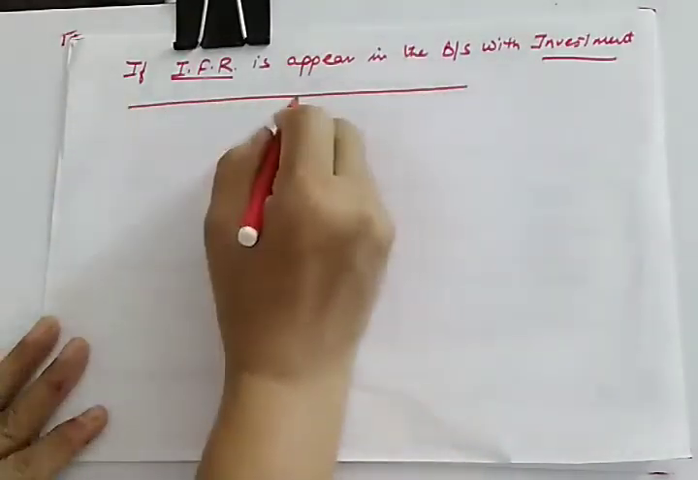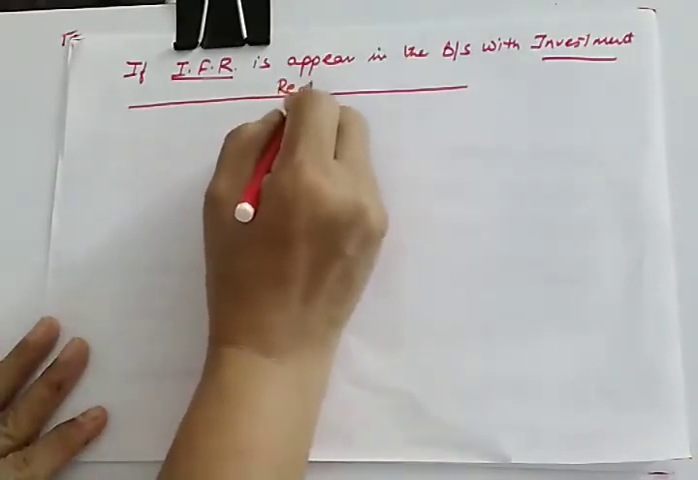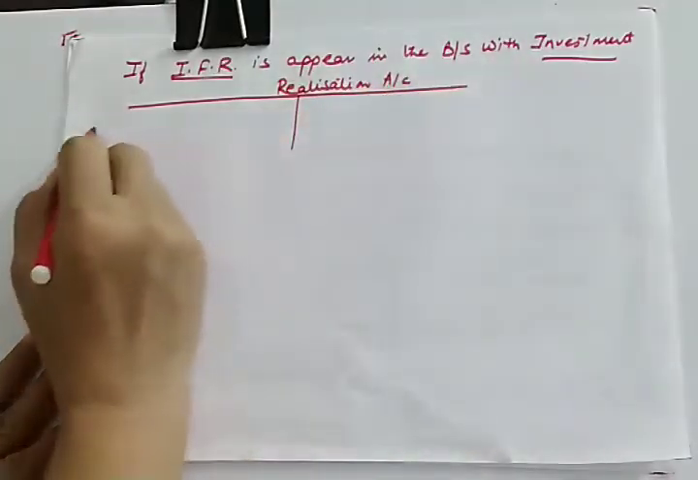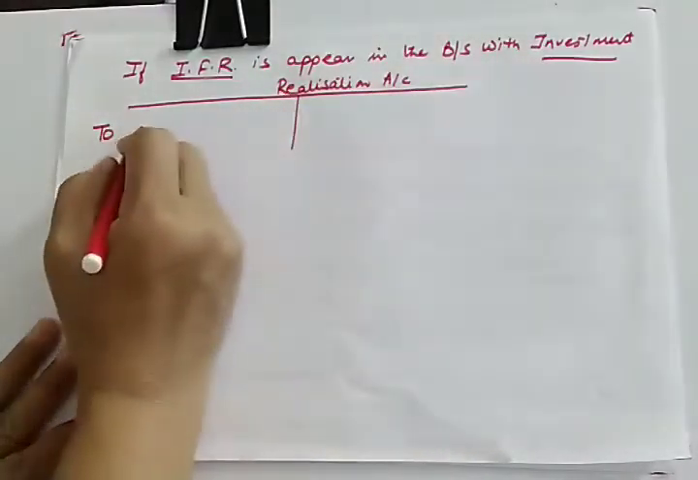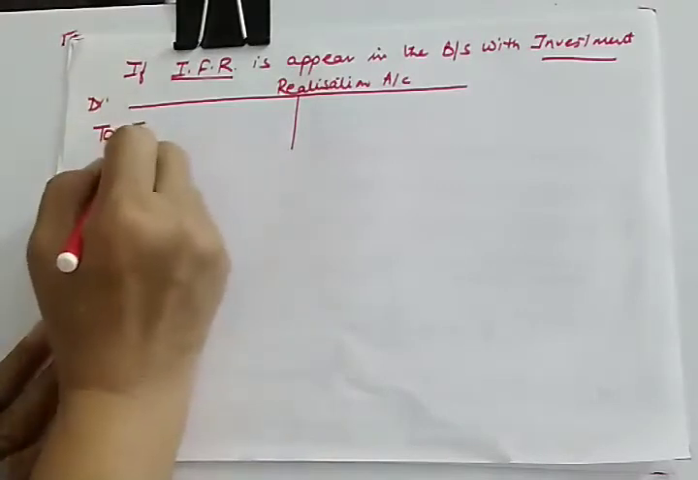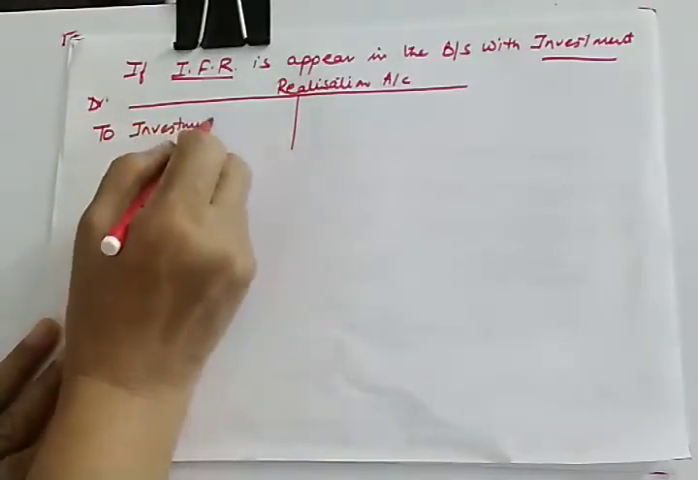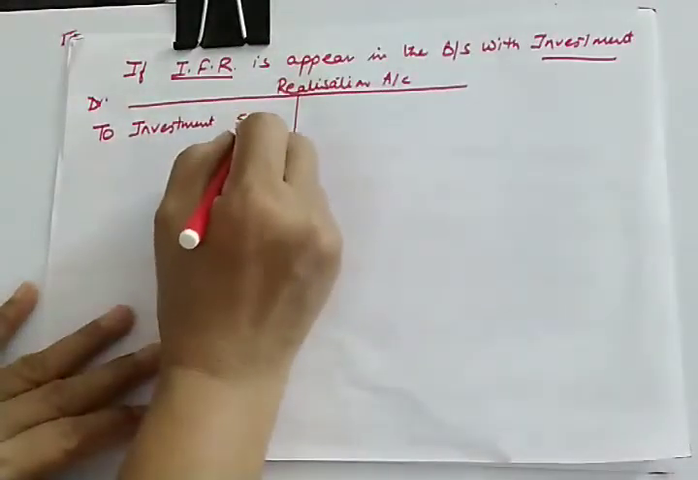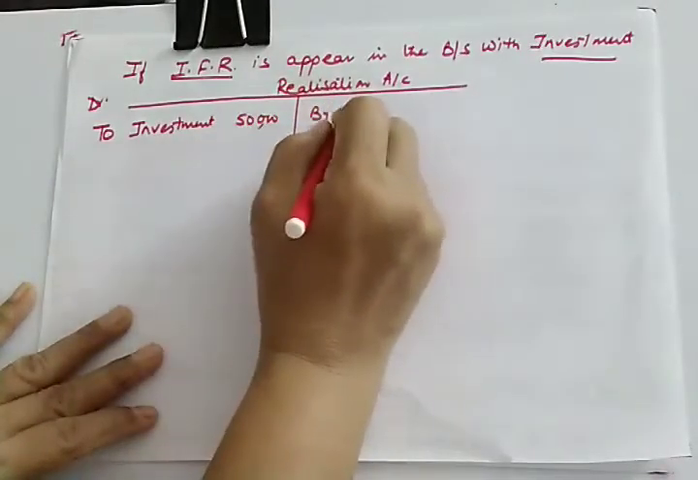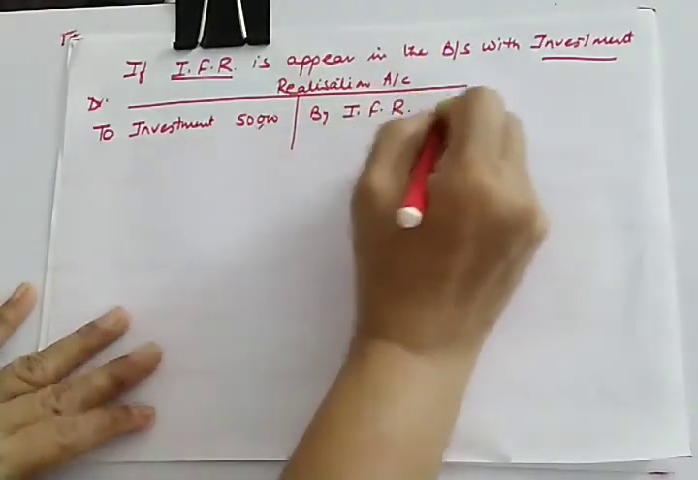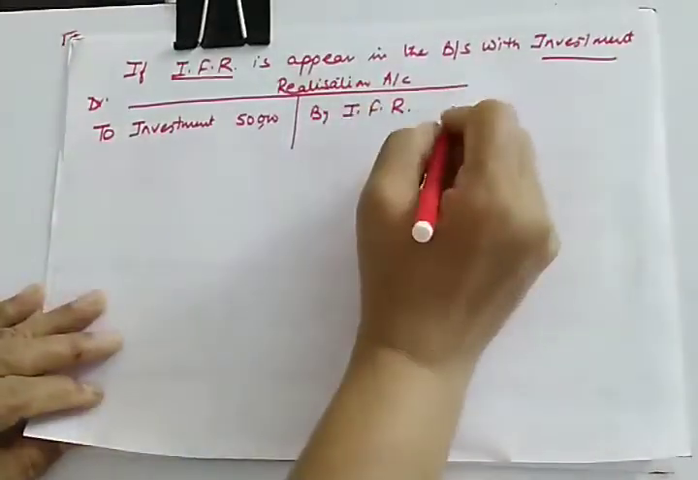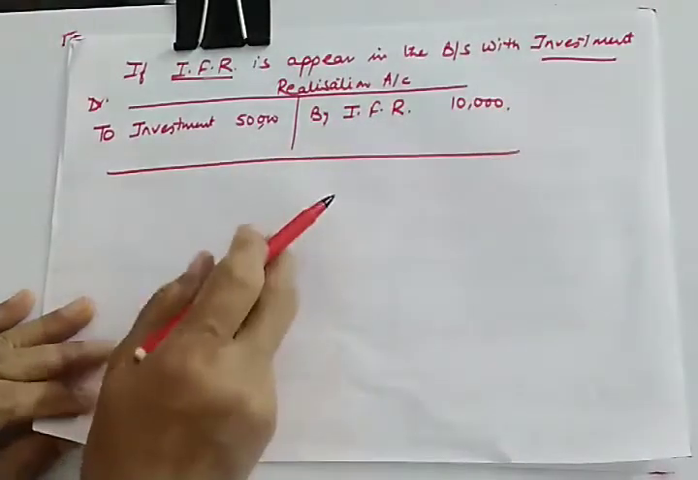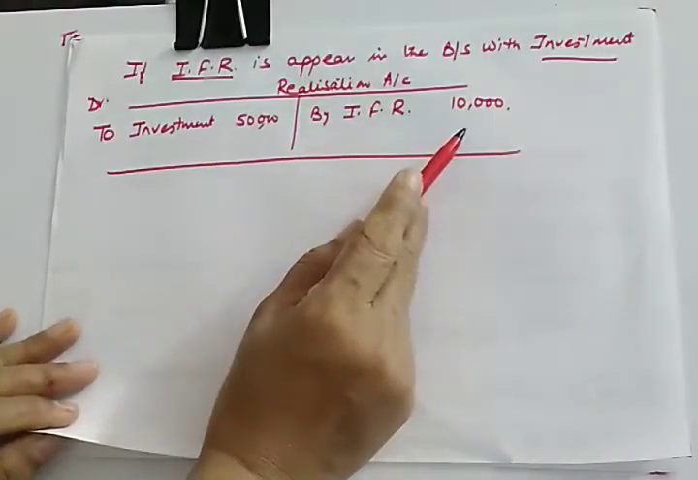And how will these be transferred to realization? Suppose this is your realization account. So you will be transferring investment. Investment is our asset. We transfer asset on the debit side, to investment. Like we taken in the previous example, 50,000 investment, and you have investment fluctuation reserve of 10,000. So this is the treatment. In no case it will be transferred to partners' capital.